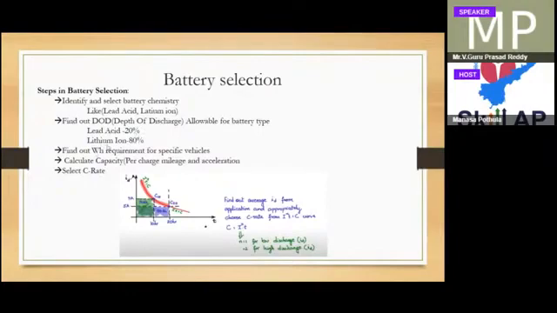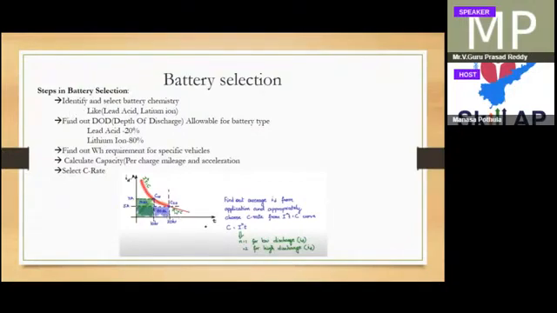Then you have to find out the watt hours for specific vehicles. So it depends on your torque. But again, how much torque is required and all, I will explain to you in the motor section. But if you choose proper watt hour, then you will be having power. So power times time, you will get the energy. I can show you some calculations also. Again, you have to choose the C rate also.